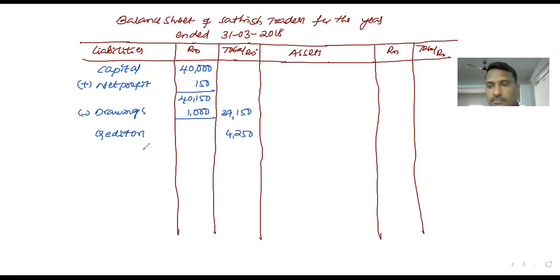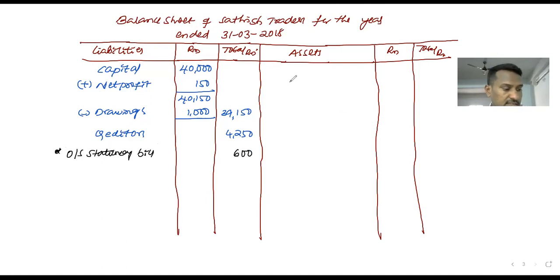Some other liabilities: creditors is the only other liability in the trial balance, 4,250. And one more, from the adjustments, the outstanding stationery bill. We already discussed in the topic of adjustments that any outstanding expenses are added to the expenses and recorded on the liability side of the balance sheet. Outstanding stationery bill 600. Finished, liabilities are finished.